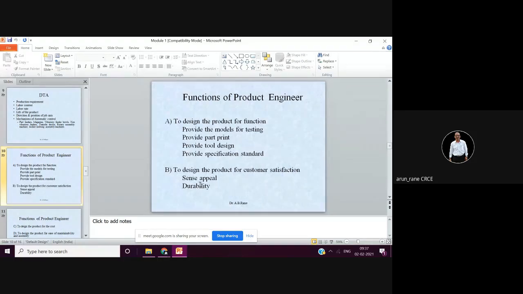Then next is durability. That is how long, what durability means. In another word, you can say that life expectancy of the product. Like generally, if you take a car, or suppose if we have a transport business, we expect the life of the car to be at least 8 years, or sometimes 10 years. 8 to 10 years.